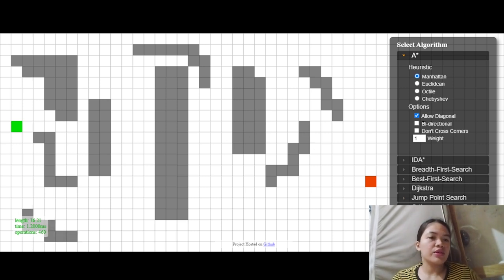So we have those obstacles now. If we click start search, then the website will automatically search for the nearest or the easiest way to reach our destination. So now let's start the search.